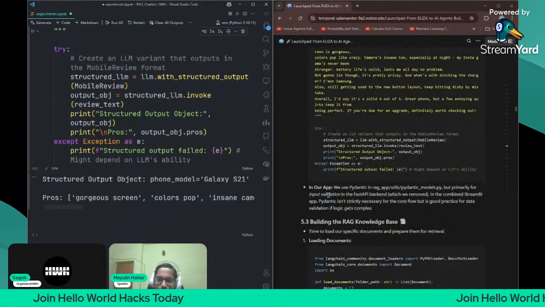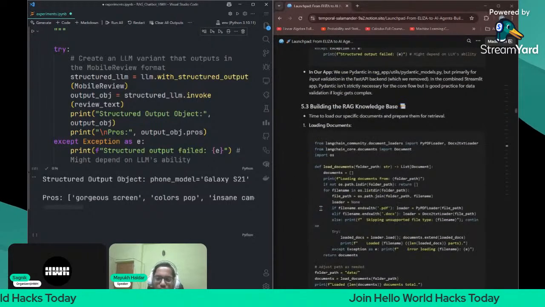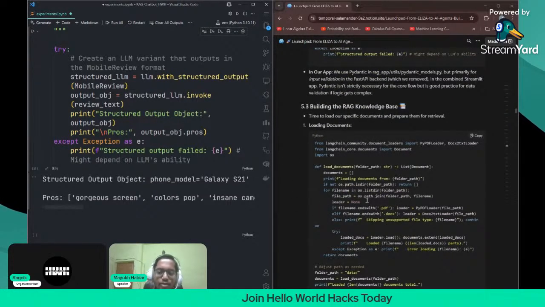Now let us go to the RAG workflow. How does RAG actually work on this kind of documents? So let us understand this.